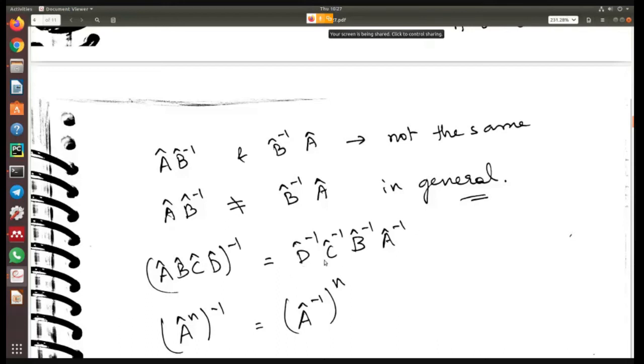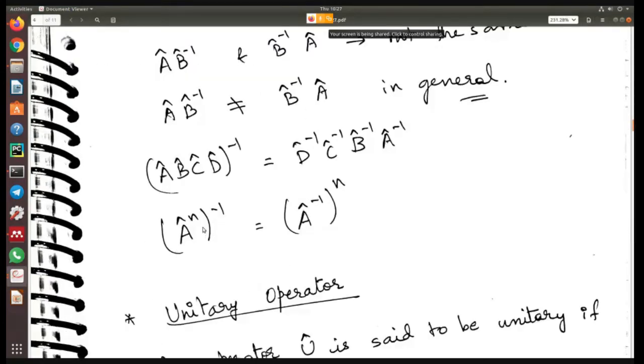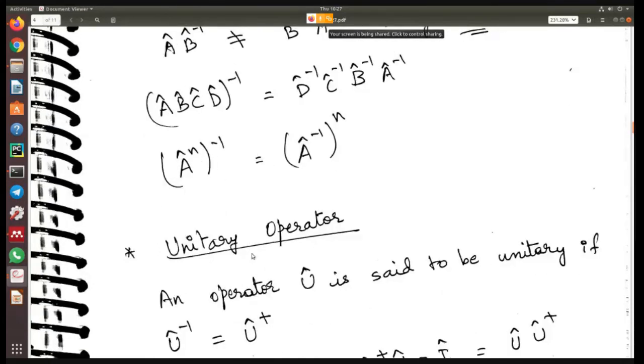The order reverses if you take the inverse. And if you have A power n whole inverse, you get A inverse whole power n. These are some of the rules that you already know from the previous semester. It's the same set of rules here. There's nothing changing.